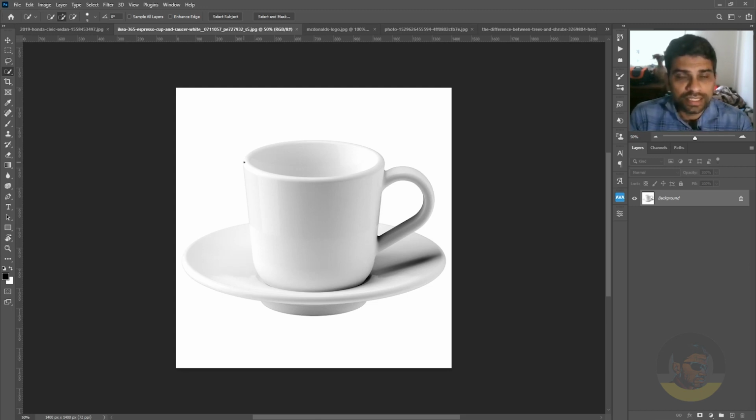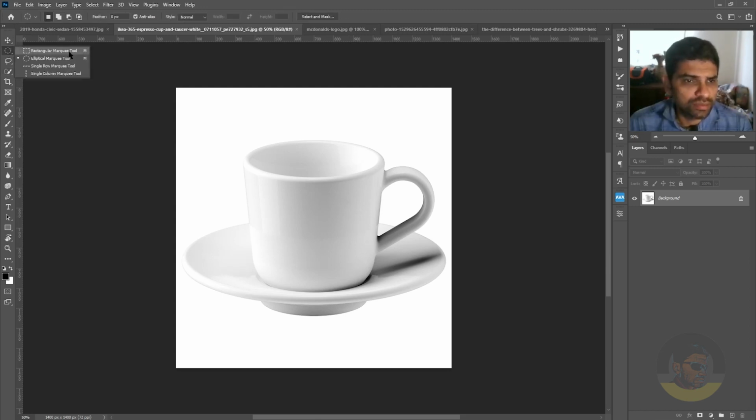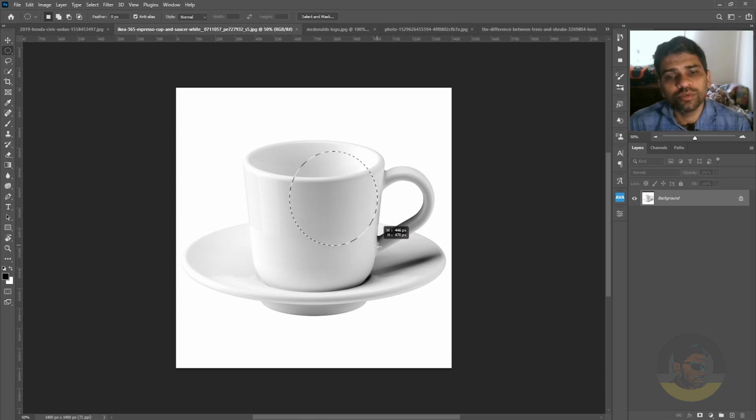I already created a tutorial a few days back which is about combining pen tool with the select and mask to create more powerful selections. But let's just start with this image and see what is the best tool for selecting this cup. So if I choose one of the marquee tools like rectangular marquee tool or elliptical marquee tool, there's no way I can select this cup on this image.